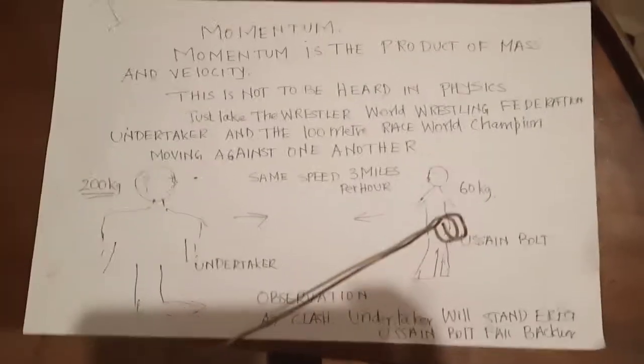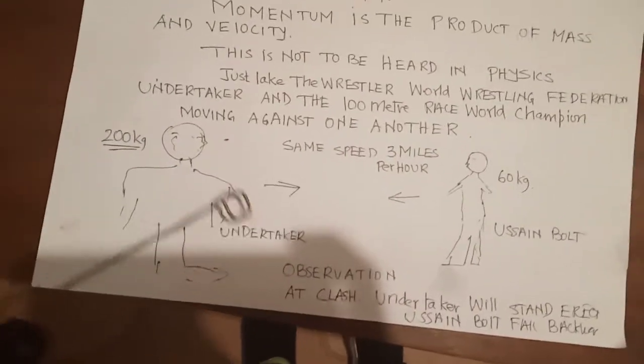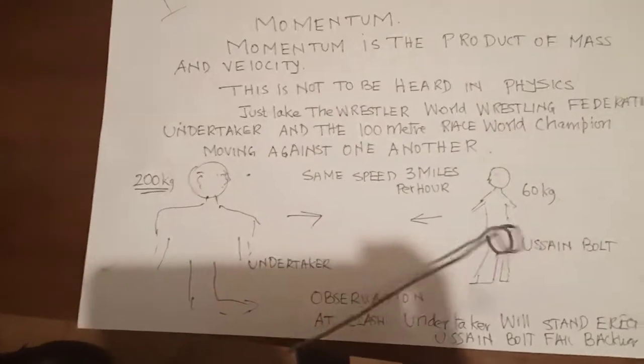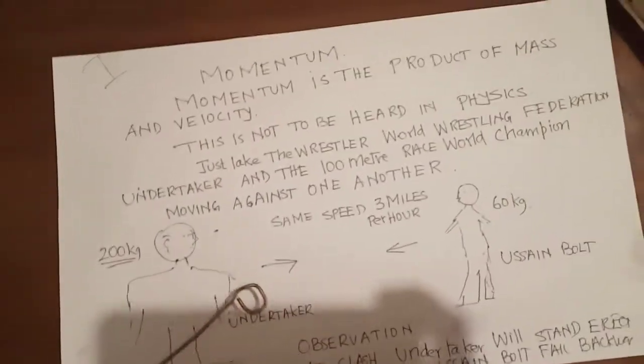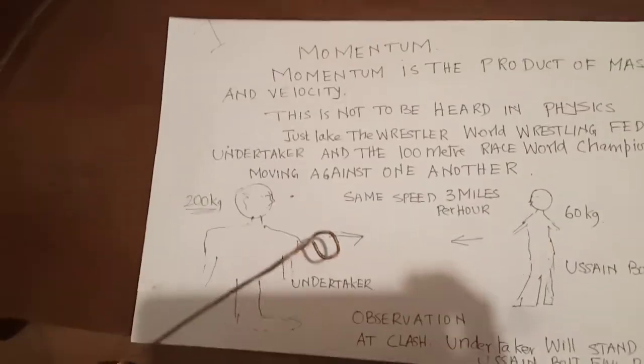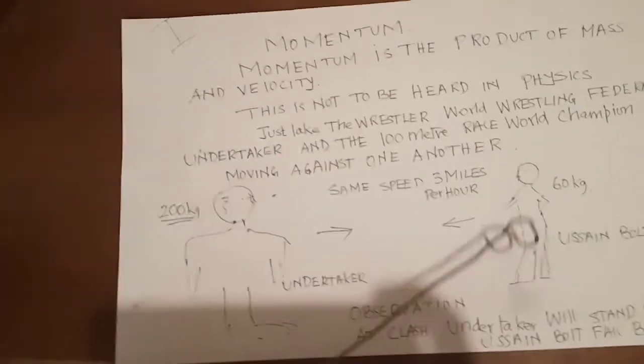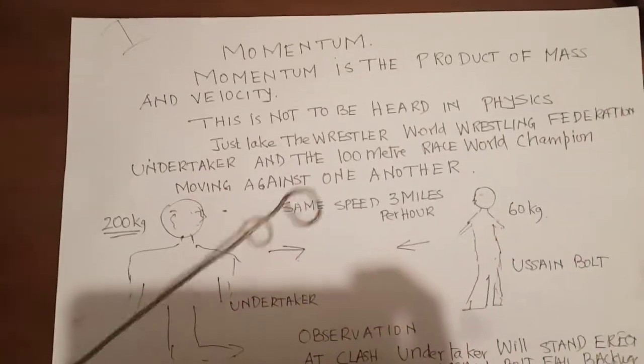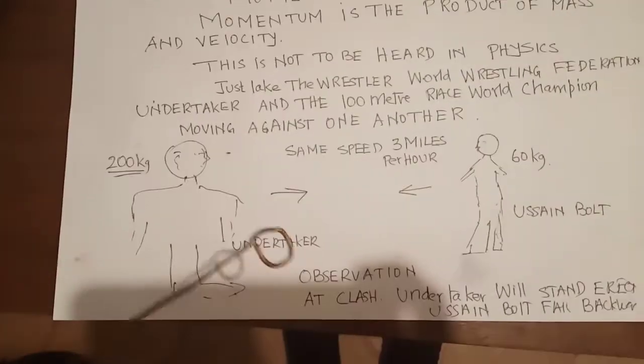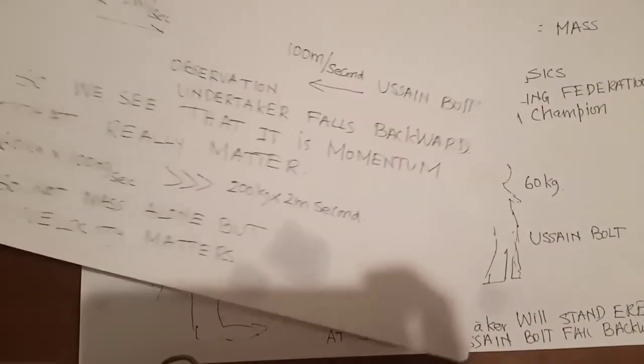Why? Usain Bolt is 60 kg, he is 200, and the velocity is what? 3 kilometer per hour, 3 kilometer. So the mass will overcome the momentum. MV of Undertaker is greater than MV of Usain Bolt. V is same but M is small. So this is momentum. So now we will come to this one here.